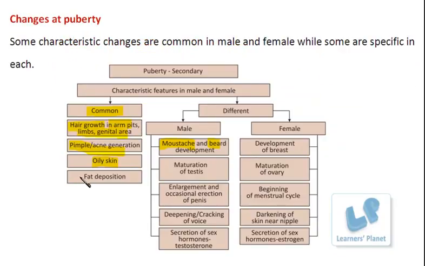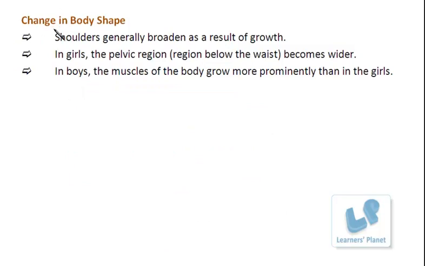The next feature is the fat deposition. You know where this fat deposition is more prominent among the boys and girls? You must be knowing, you are aware of these points. Let me just summarize. See, this fat deposition actually brings the change in the body shape. Shoulders generally get broadened as a result of this secondary growth. In case of the girls, the pelvic region, that is the region below the waist, becomes wider.